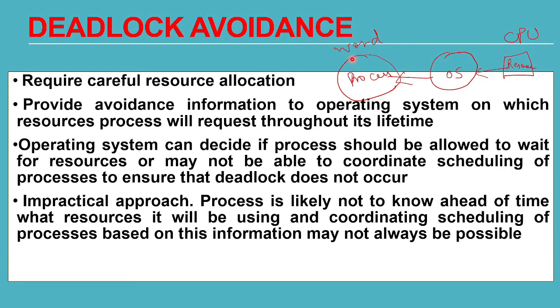In future, I may want to print the Word document, so this Word process will need a printer. Initially, we won't know how many resources this process will need. So it is impractical because in deadlock avoidance, the OS should allocate all the resources first to the process, ahead of time. The OS should know how many resources will be needed by this process, which is not possible.